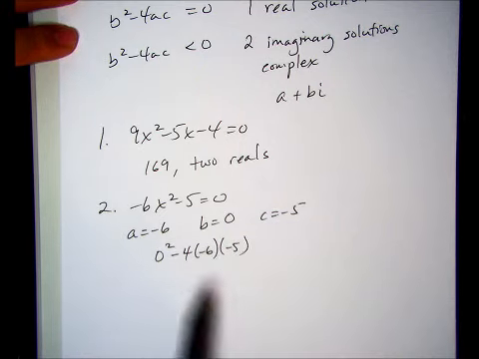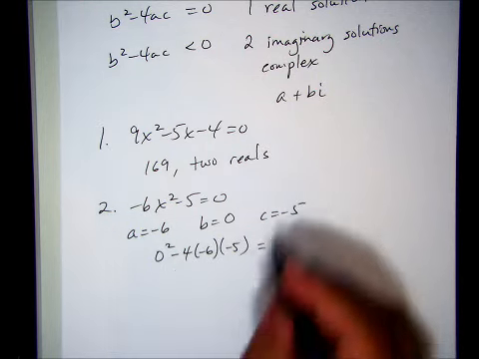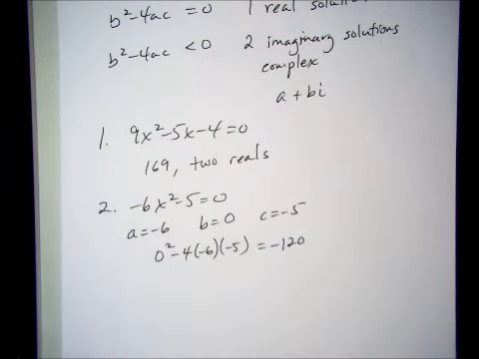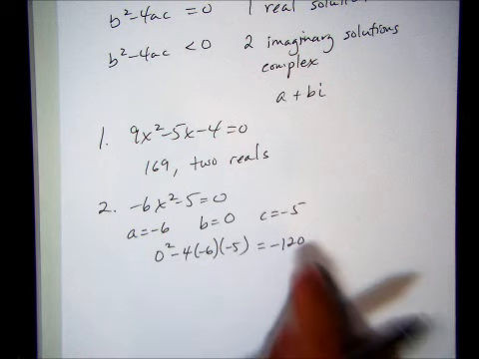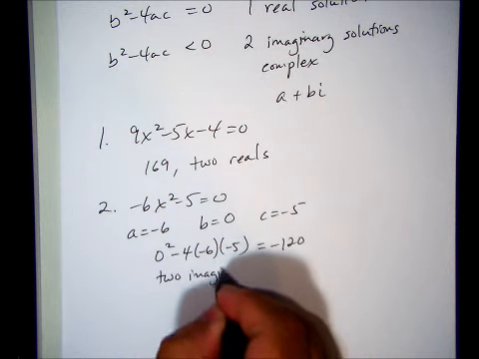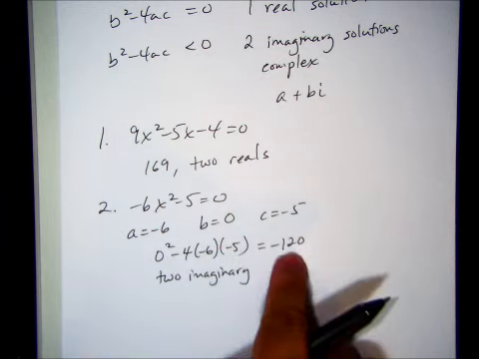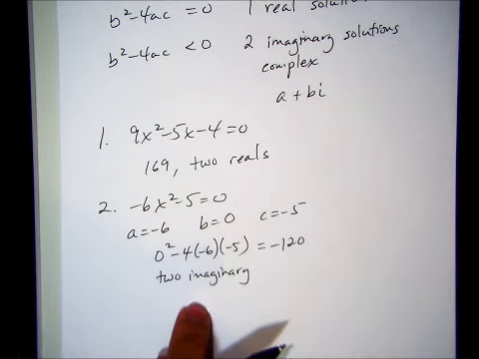That's negative, negative, negative, so there's going to be a negative: negative 120. So we have a negative discriminant, so you're going to have 2 imaginary answers. The discriminant is negative 120, and the type and number of solutions is 2 imaginary.